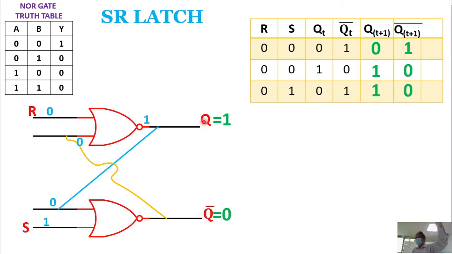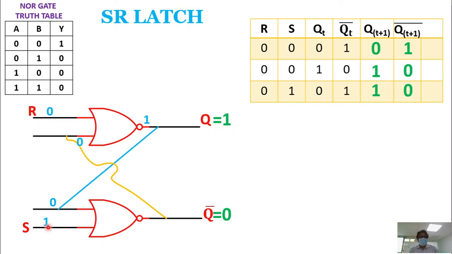You are setting Q equal to 1. And see the clause, irrespective of whatever Qt is, your Qt plus 1 here becomes 1. That means the output is set when R is equal to 0, S is equal to 1.